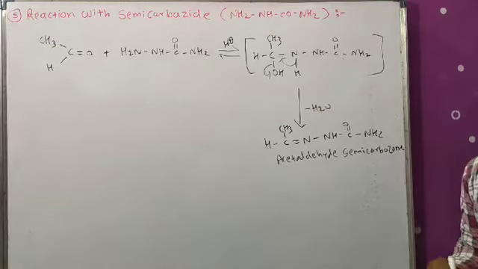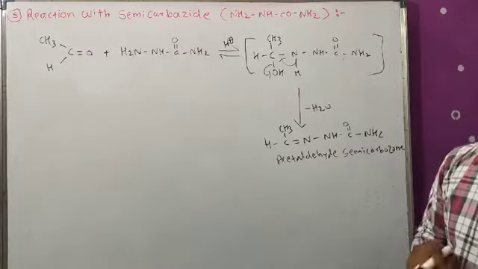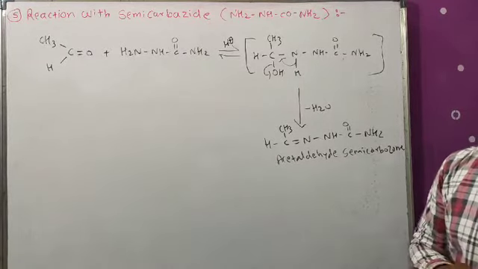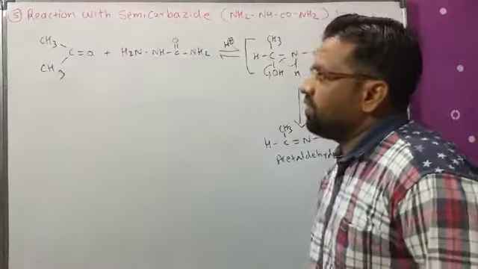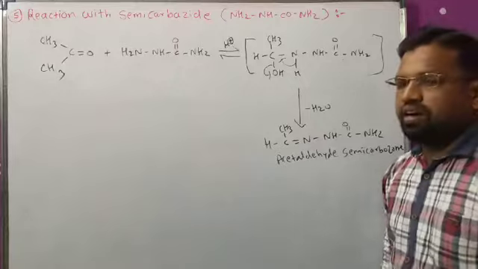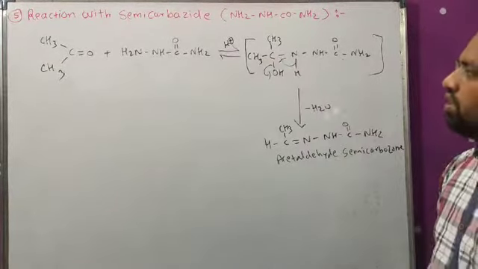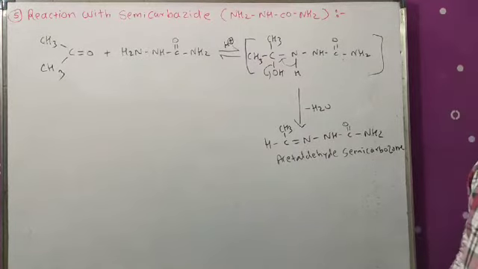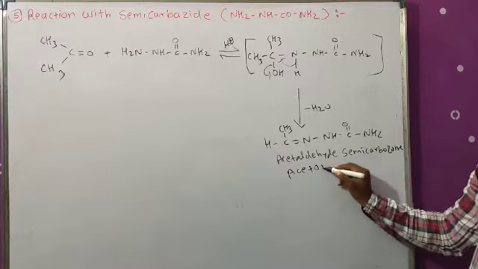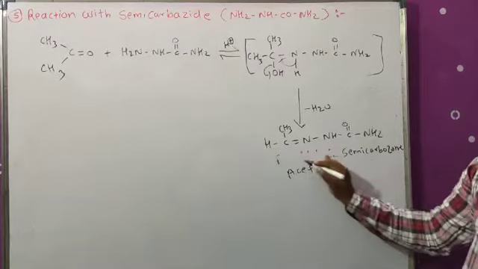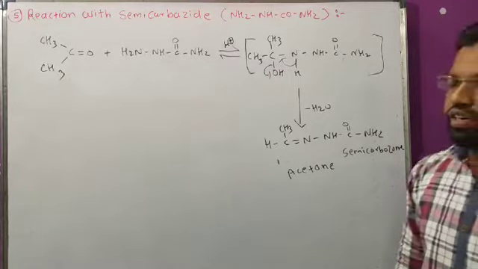This is the last reaction, the reaction of aldehyde and ketone with semicarbazide, a derivative of ammonia. Similarly, acetone also shows the reaction. When acetone reacts with semicarbazide in weakly acidic medium, it first gives the addition compound, and on removing a water molecule we get the product, acetone semicarbazone. So these are some important reactions.